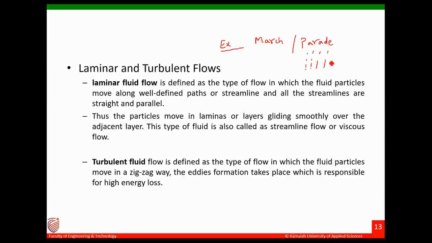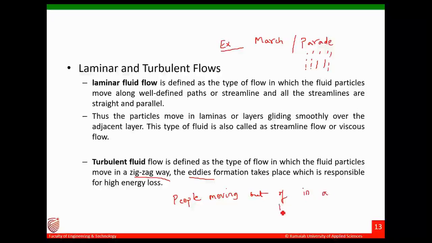That is laminar flow. In turbulent flow, the particles move in a zigzag way, because of which deformation takes place, leading to high energy loss. The best example is people coming out of a movie theater.